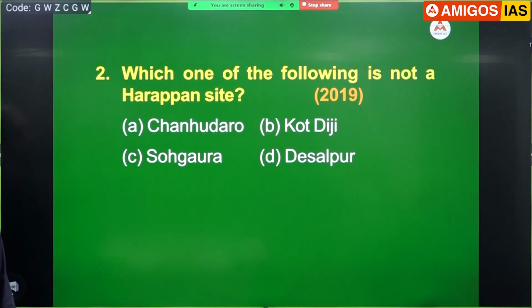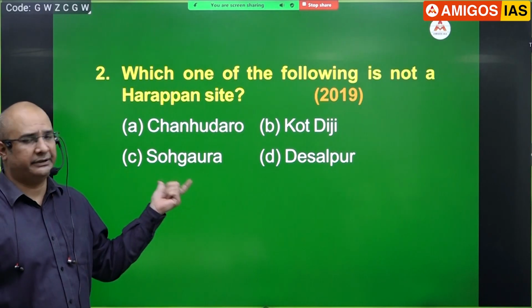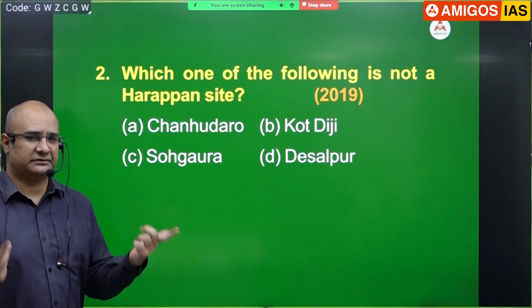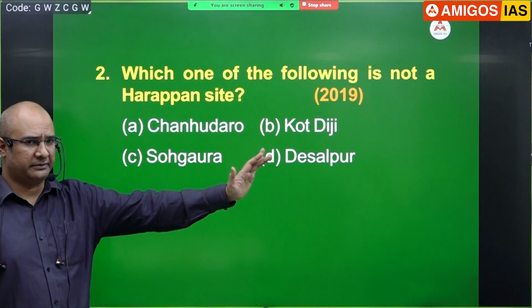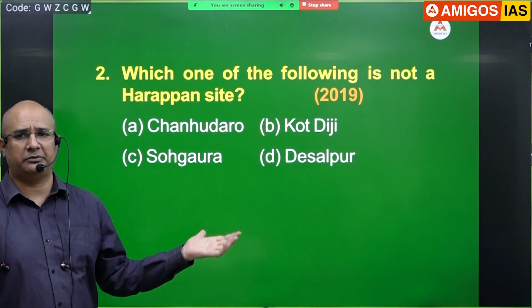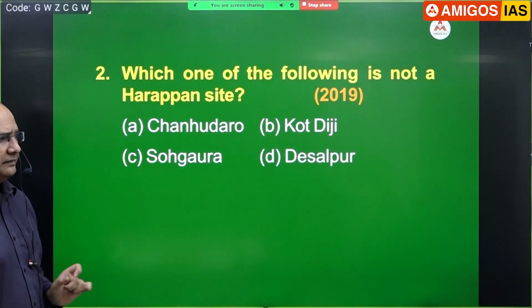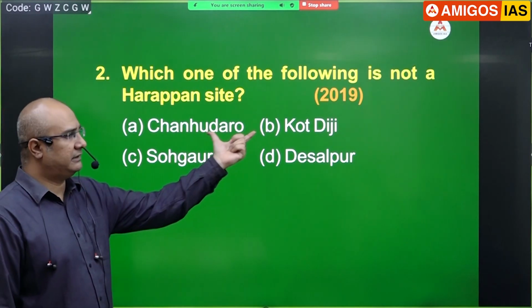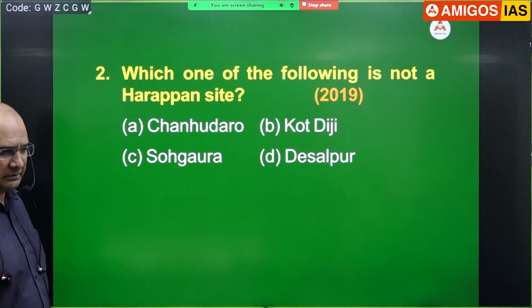Sohagaura and Desalpur. That's where, again, now it's a 50-50. In examination, what should you do? If you know what is Sohagaura, you know that it is in UP. If you do not know, it's 50-50. It all depends on how you have performed in the rest of the paper. If you think you have really not done well, you'll have to go for a guess. Otherwise, simply leave it. Don't you think it is a slightly difficult, medium question? Yes, please. In fact, I'm saying medium because at least two options you are able to eliminate. Fine. If you have an awareness, you can write one line about Sohagaura.